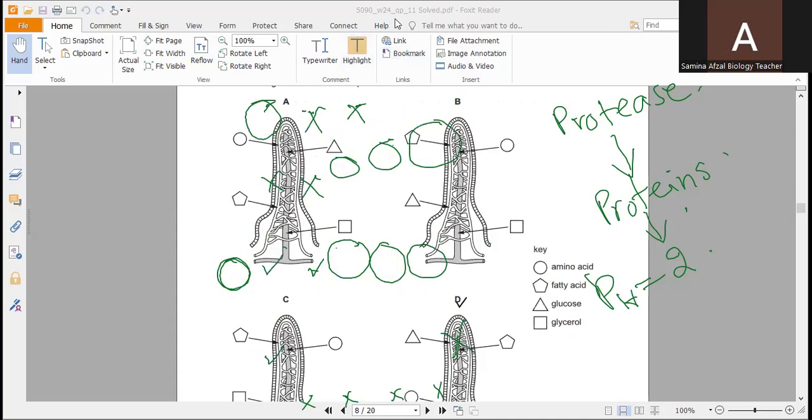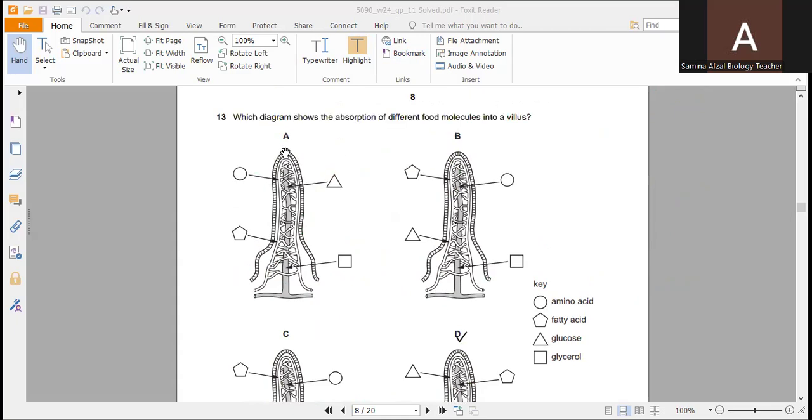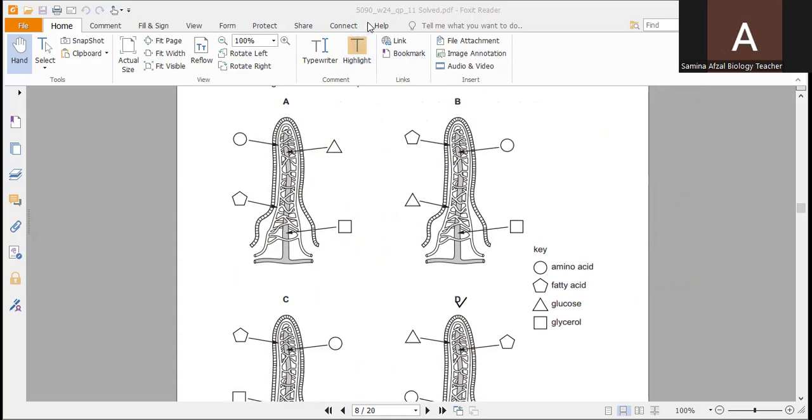Next question. Here you can see the question is which diagram shows the absorption of different food molecules into a villus? Here you can see the key: round-shaped amino acids, fatty acids, glucose in a triangle, and glycerol in the form of a cube or square.